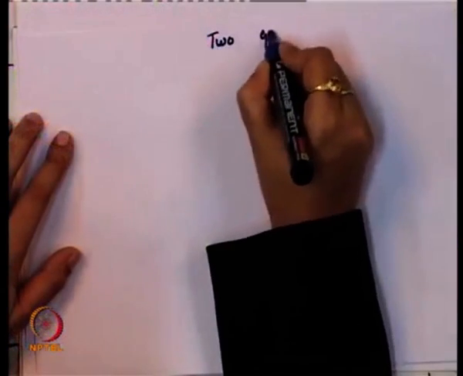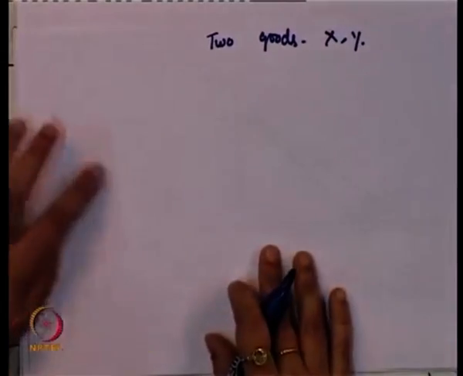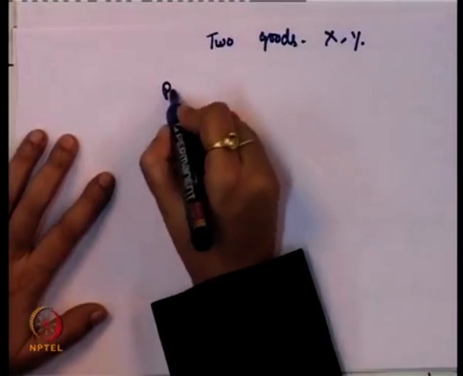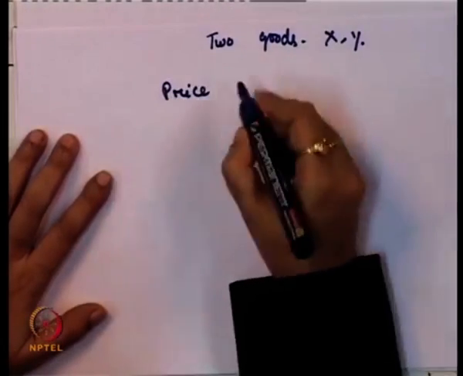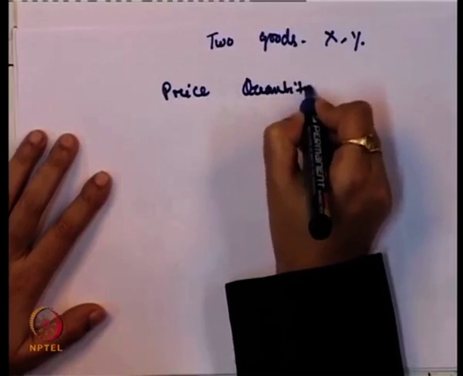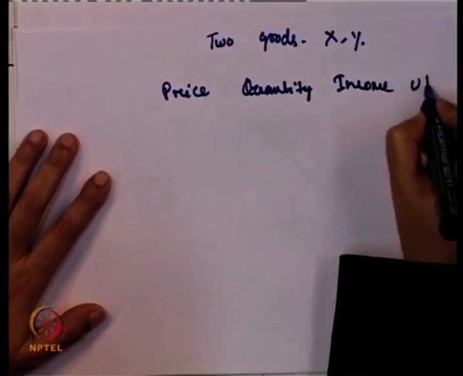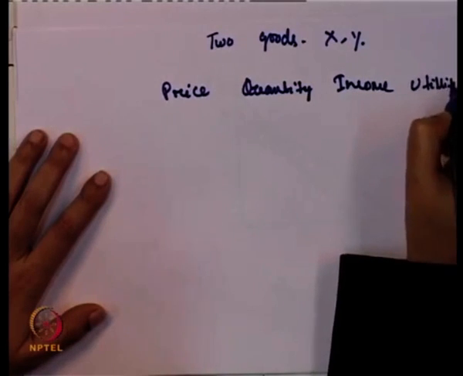Suppose we have two goods, x and y, as part of the consumption basket. The first is price, the second is quantity, then income, then utility.